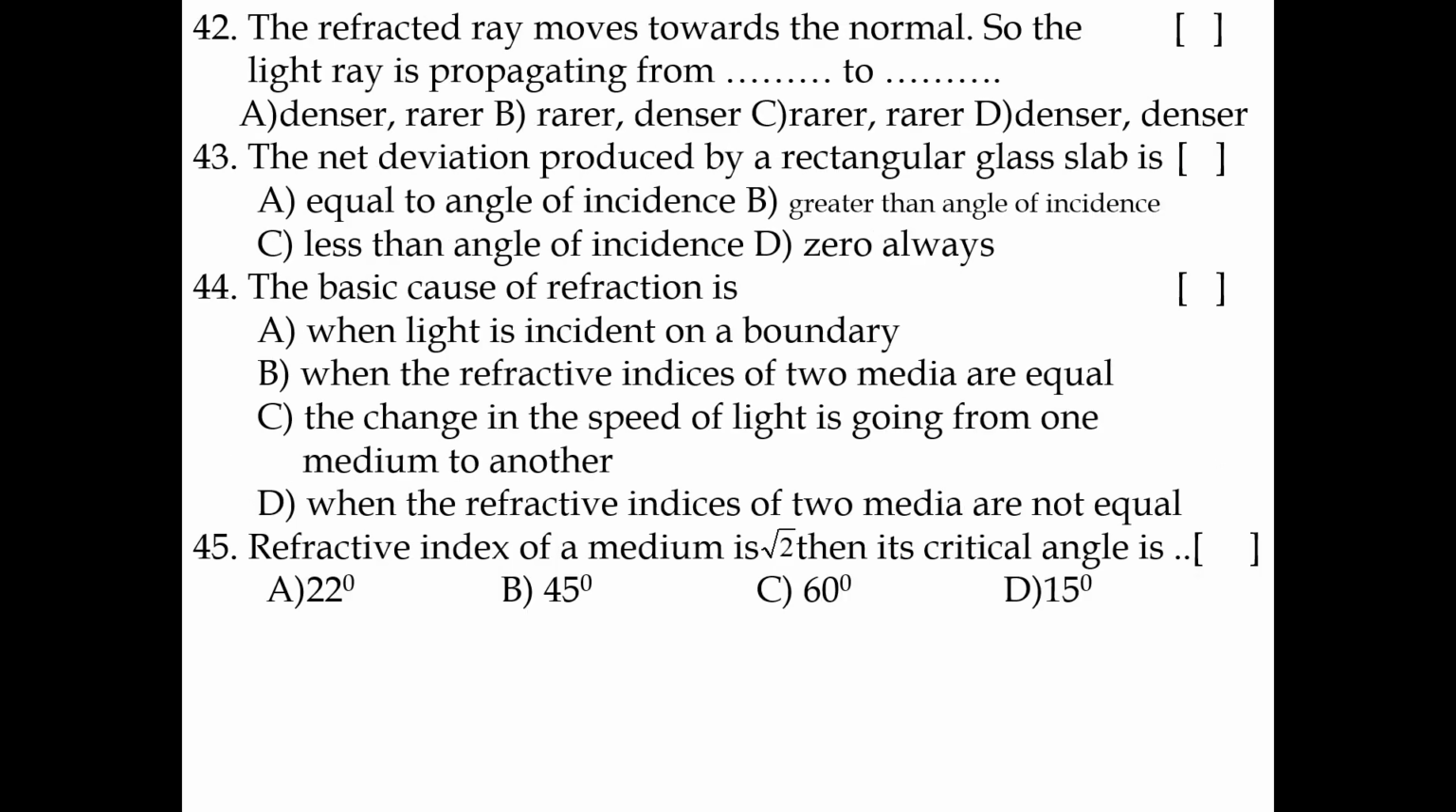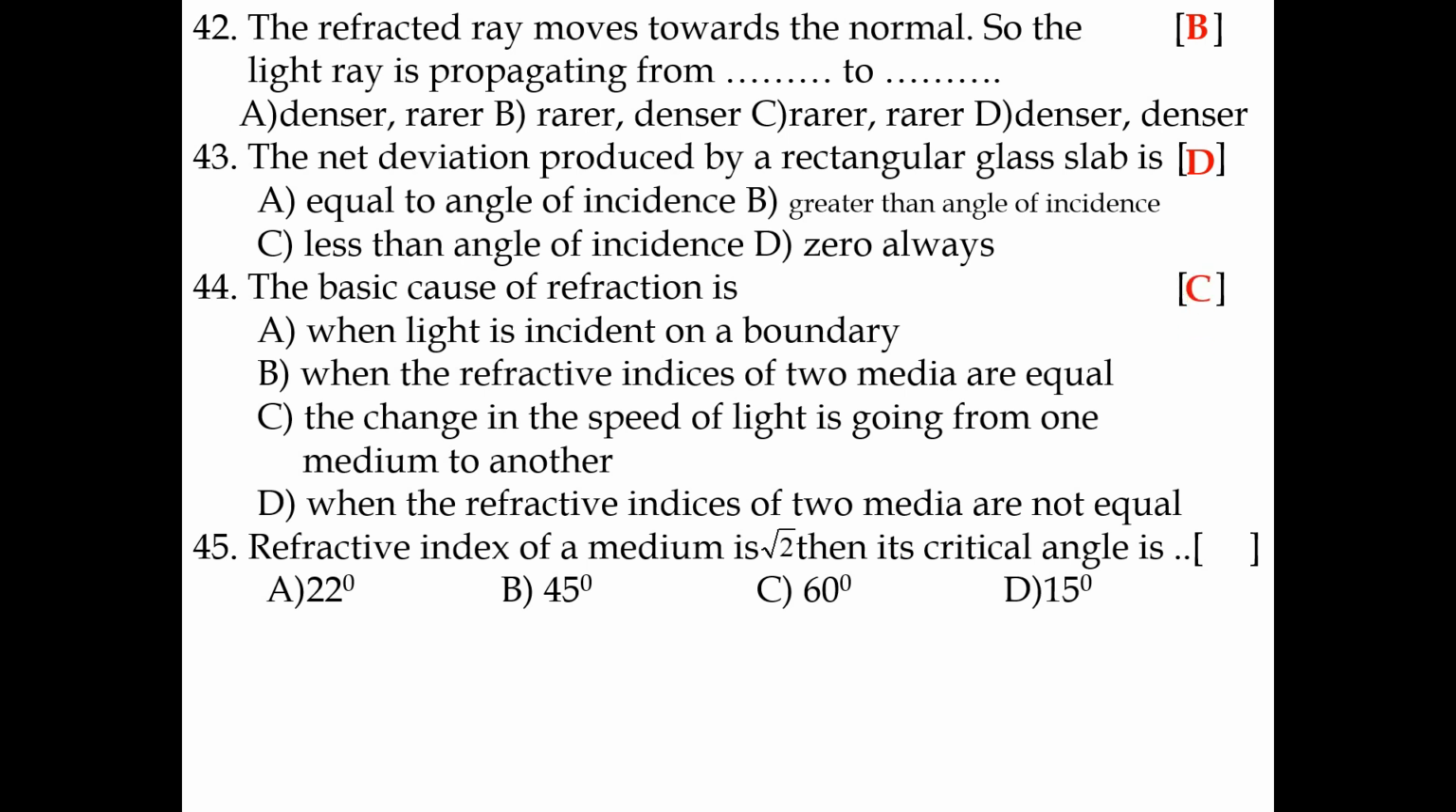42. The refracted ray moves toward the normal. So the light ray is propagating from what to what? Rarer to denser medium. The refracted ray moves toward the normal, so the light ray is propagating from rarer to denser. 43. The net deviation produced by a rectangular glass slab is always 0. So the net deviation produced by a rectangular glass slab is 0.